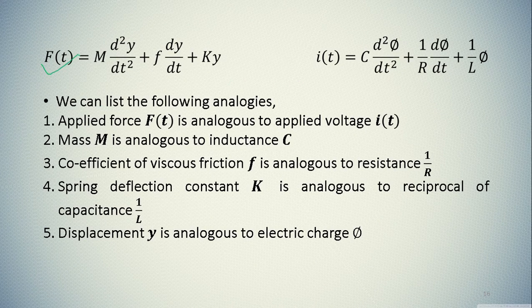Again, let us correlate both these equations. You may notice that your applied force f of t is now analogous to current I of t. Your mass is analogous to capacitance C. Viscous friction is analogous to 1 divided by R, and spring constant K is analogous to the reciprocal of inductance. Here I have written capacitance, but it will be inductance only. I have made a mistake here. Your displacement is y, and here your variable is phi. So this is the force current analogy.